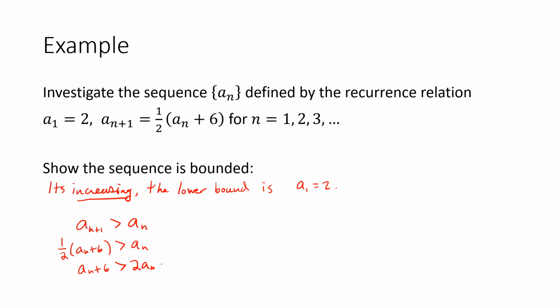And then here I can subtract a_n. So now that gives me an upper bound, right? Because this shows that a_n is less than 12... so it's bounded, because here we got the upper and lower bound, 2 and 6. So every term in the sequence is going to be somewhere in between 2 and 6.